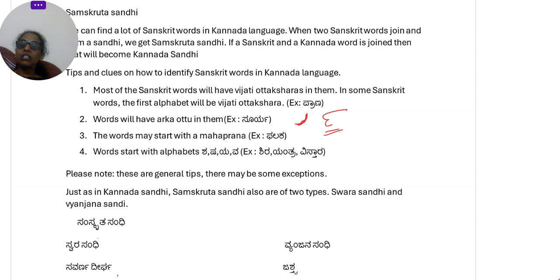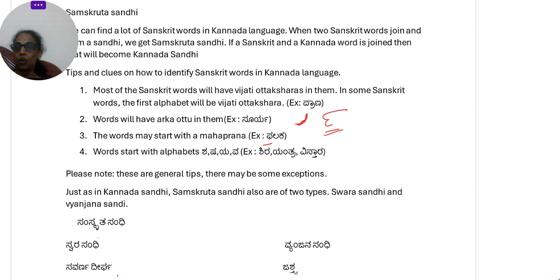Then the words may start from a Mahaprana. If you remember, the Vyanjanas are split as Alpaprana, Mahaprana and Anunasika. Mahaprana is the one which is having more, meaning you have to stress a little harder to pronounce those alphabets. So here, for example, Falaka or Phalaka. This is the Mahaprana Pa. Most of the words which start from a Mahaprana can also be categorized as coming from Sanskrit origin.